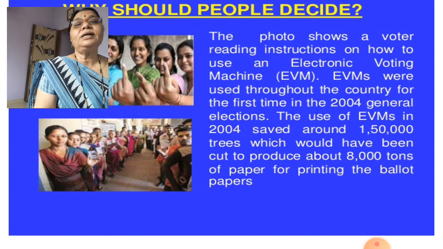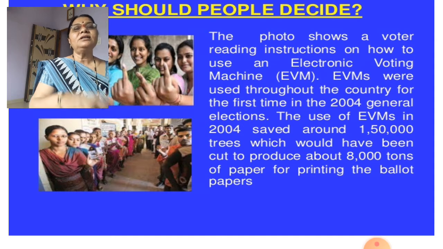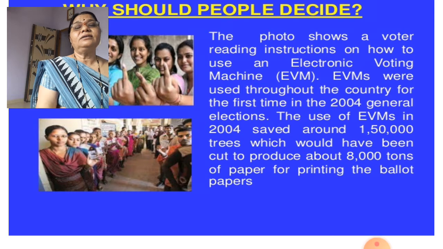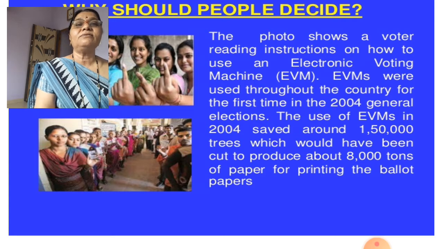When you complete 18 years, you also can enjoy using the EVM machine. The EVM machine is rectangular, and our liking leader's sign and name is there, and we can press only the button, then we can cast our vote.